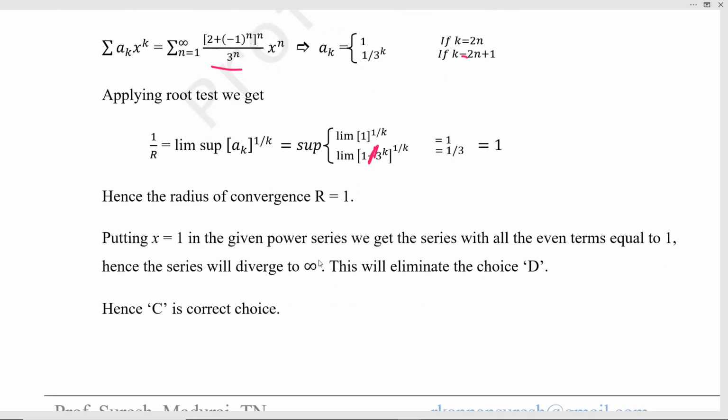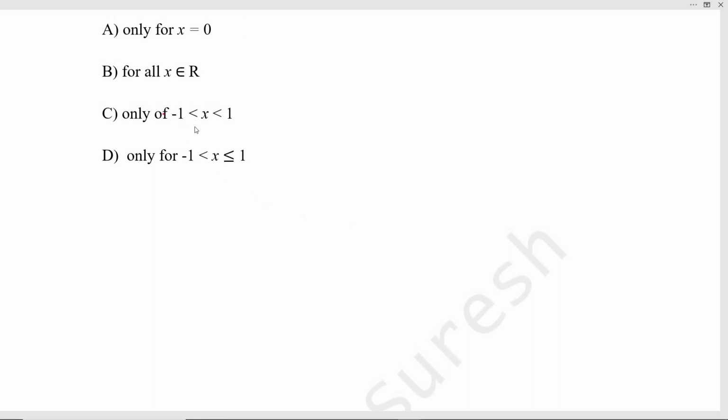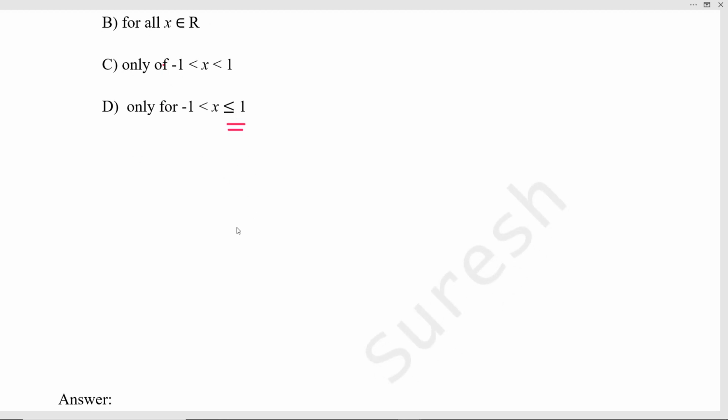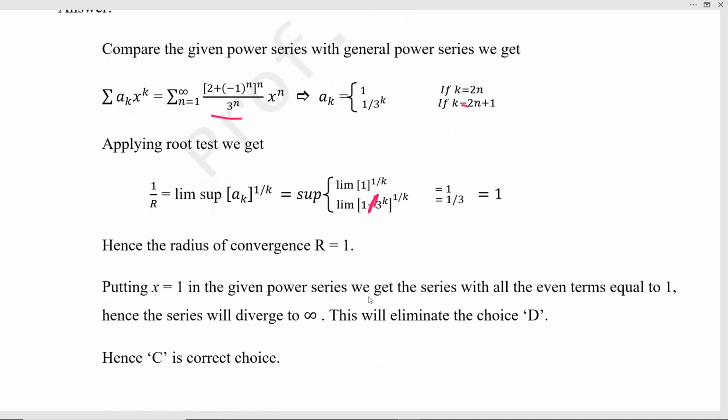So radius of convergence 1 means, but here two cases are asked, whether minus 1 less than x less than 1 or the equal to case also. So we have to check x equal to 1. Putting x equal to 1 in the given power series, what do we get? This will be removed, so you can remove this, and for n equal to even terms, the series will be 1 plus 1 plus 1, etc.